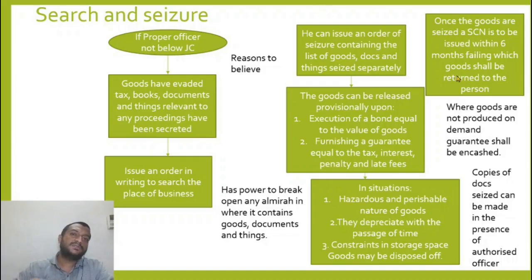Do I have an option to make copies of the documents which have been seized? Of course, you have the option of making copies, but it has to be in the presence of an authorized officer. And also, if that proper officer has reasons to believe that taking copies of documents is prejudicially affecting the revenue in the proceeding which is going on, he might deny making copies also. He has to have solid ground for that.